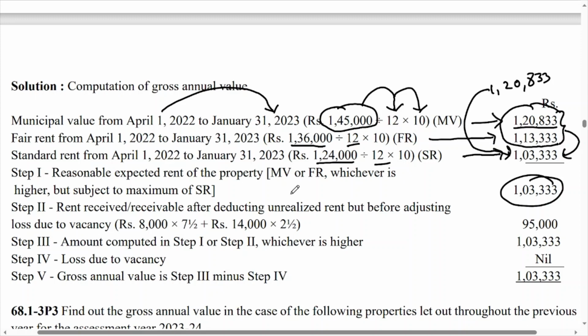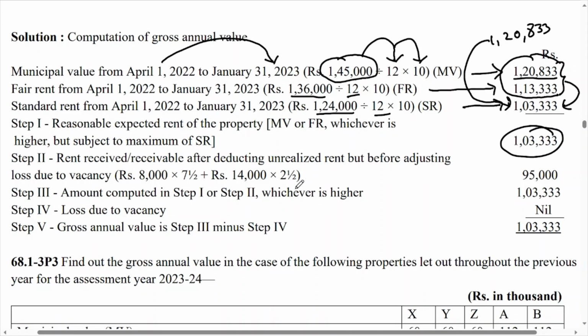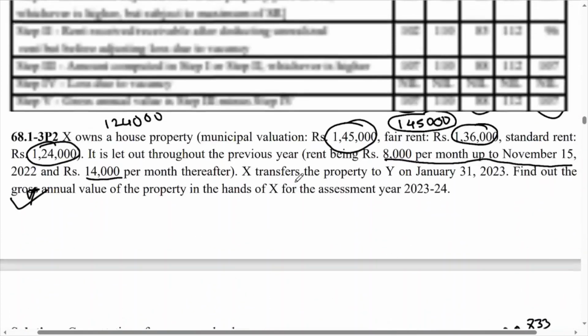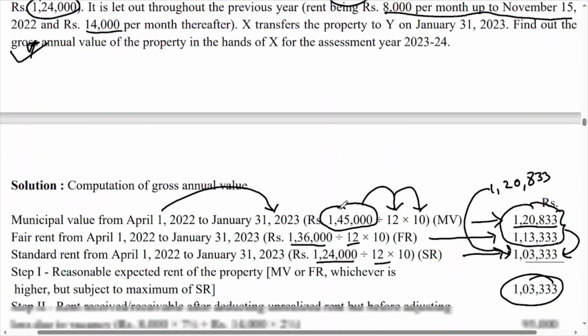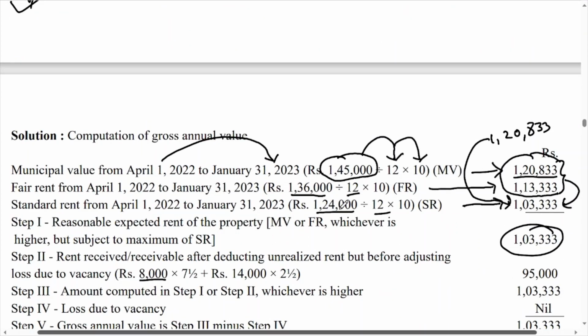Here also we will consider only 10 months. So 8,000 multiplied by 7.5, because the property is on rent at 8,000 per month for 7 months, because if you count your number of months from April to November 15: April, May, June, July, August, September, October. That means 7, and November half. That means 7.5.